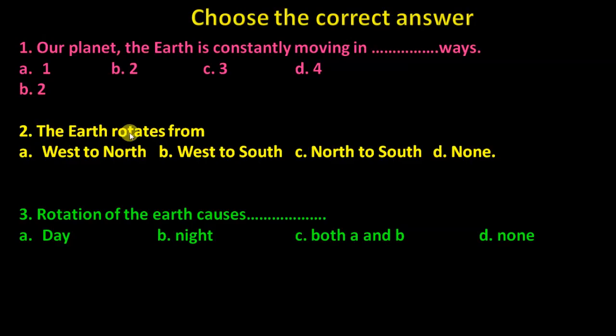Clear? The earth rotates from west to north, west to south, north to south, or none. So the answer will be none. Clear? Rotation of the earth causes day, night, both, or none. So the answer will be C, both, day and night. Our planet, the earth, is constantly moving in two ways. Earth rotates from, the answer is not there, so the answer will be none. Rotation of the earth causes day and night, so the answer will be C, both.